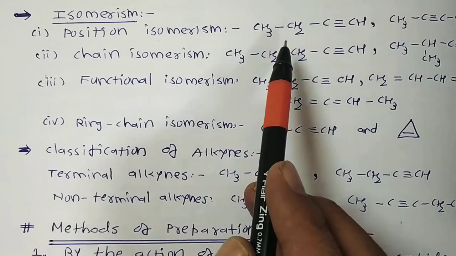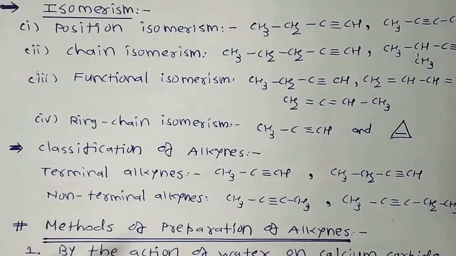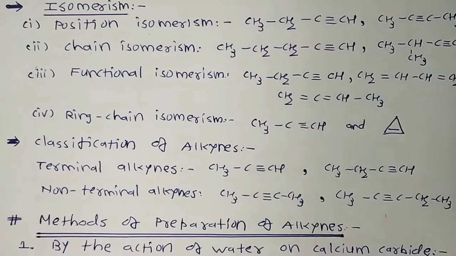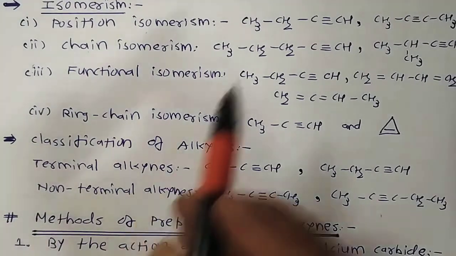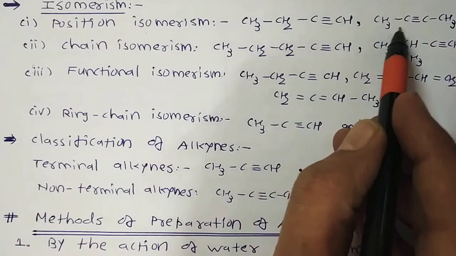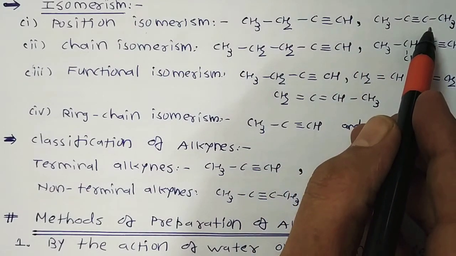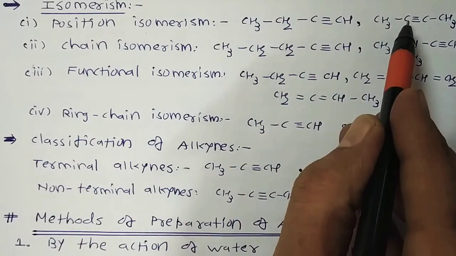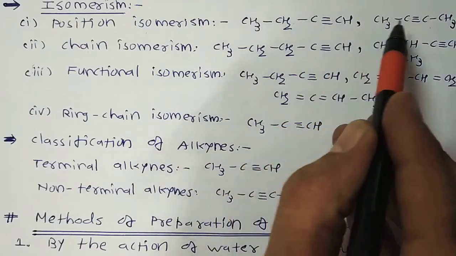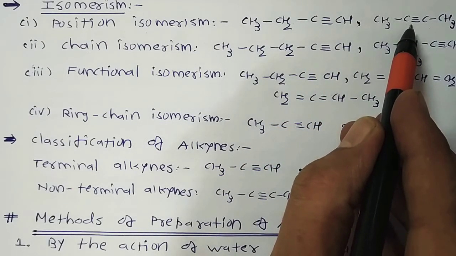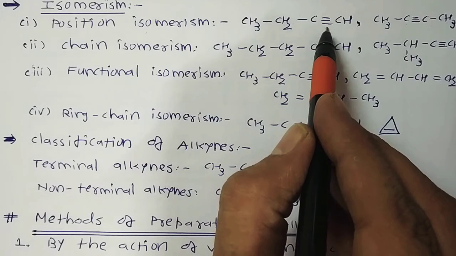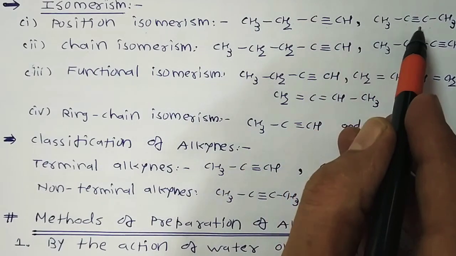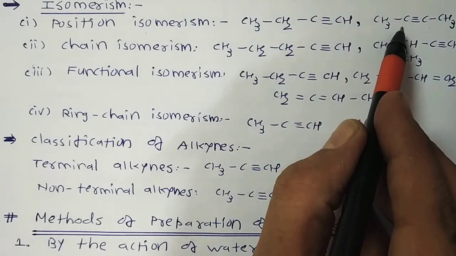For example, this is but-1-yne and this is but-2-yne. What's the difference? The position of the functional group differs: here it is between carbons 1 and 2, here between 2 and 3. So they are position isomers.